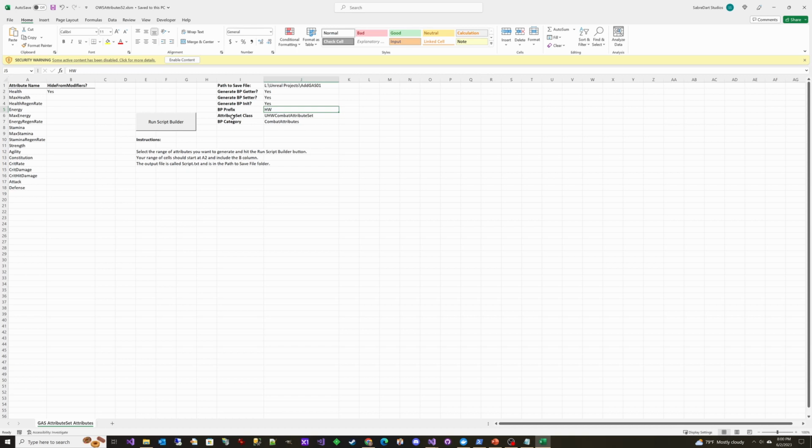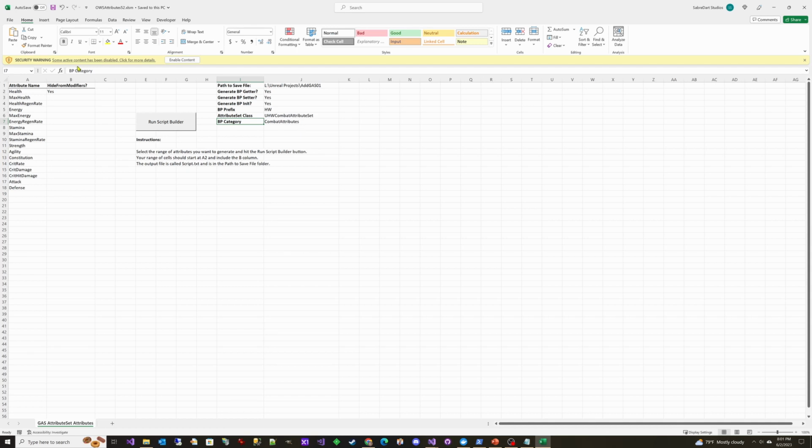We give it the name of our attribute set class, which is UHWCombatAttributeSet. If you're wondering about the U, it's because it's a UObject. When you make HW combat attribute set, Epic appends the U in front of it. So we need that U. And then our BP category. This is just the category, the nice name that it shows up under as a category in BPs, and they're going to show up under combat attributes.